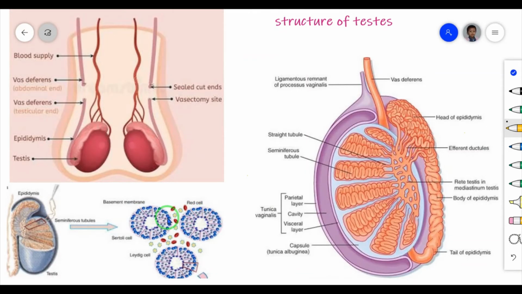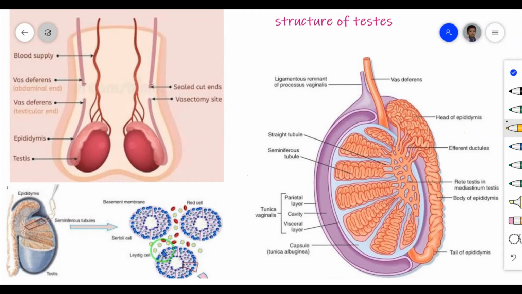Then one more cell, that is Leydig cells. These Leydig cells are polyhedral in shape, lie between the seminiferous tubules and secrete testosterone. Where are these Leydig cells present? In between the seminiferous tubules, and they secrete the male sex hormone known as testosterone.